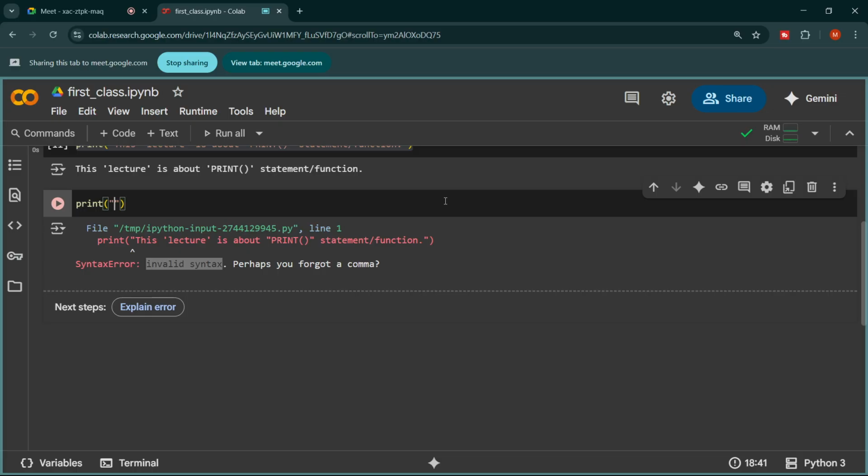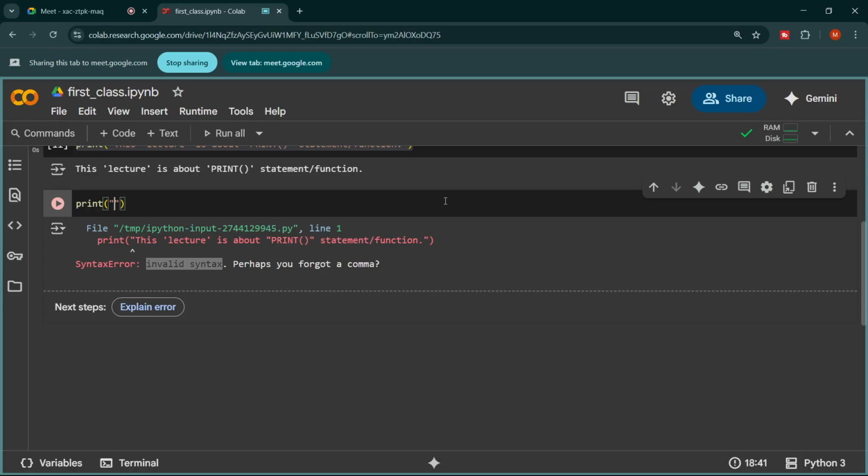My question is: is there a possibility that it is giving an error not because of the double quotation marks, but because of the brackets in front of the word print, which show that it's a function? Just a question.